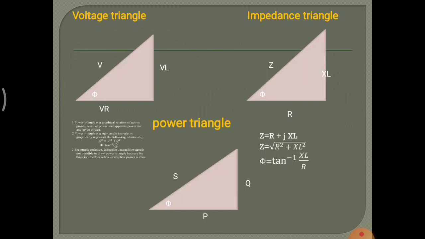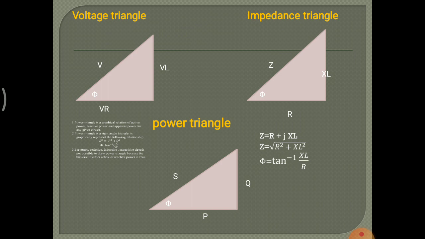This is the voltage triangle, impedance triangle and power triangle. In the voltage triangle, the vertical side is VL and the horizontal side is VR. The vertical side represents voltage across the inductor, the horizontal side represents voltage across the resistor, and the hypotenuse is the total voltage.